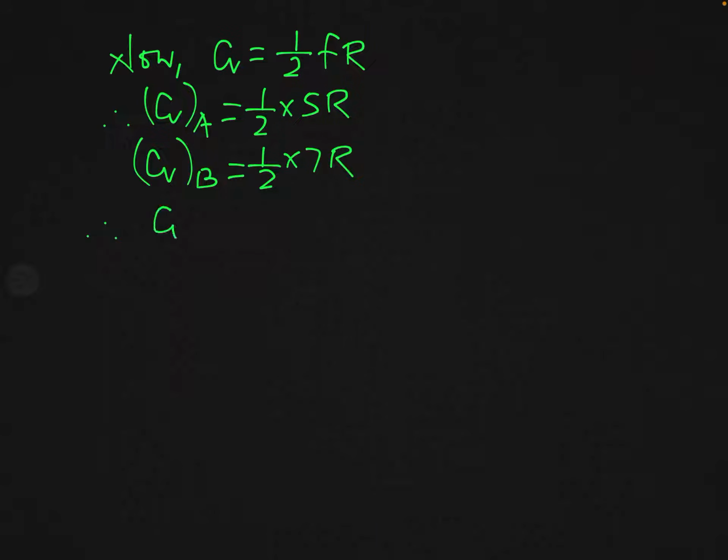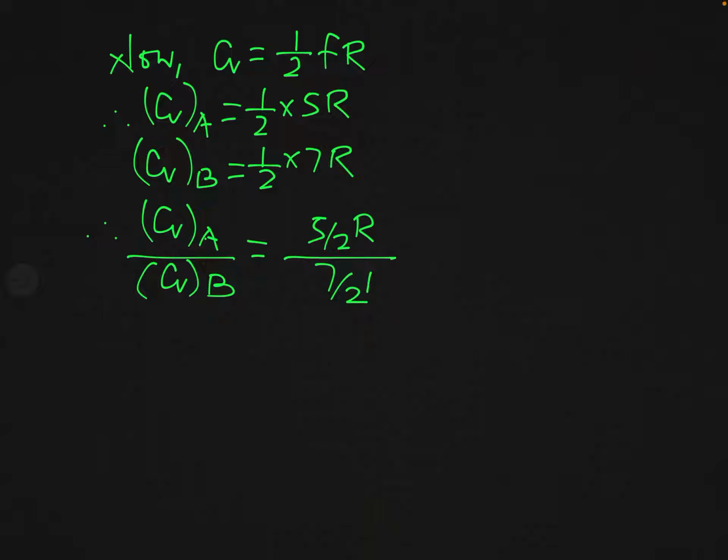And therefore you can easily find the ratio of CV of A and CV of B. You can see this will be 5 by 2R over 7 by 2R. And so you can see this will be simply equal to 5 by 7.